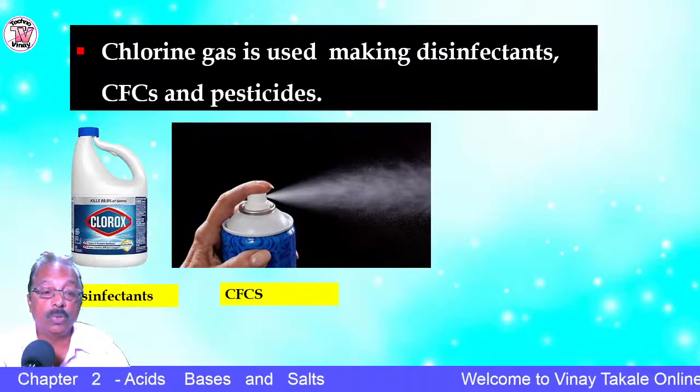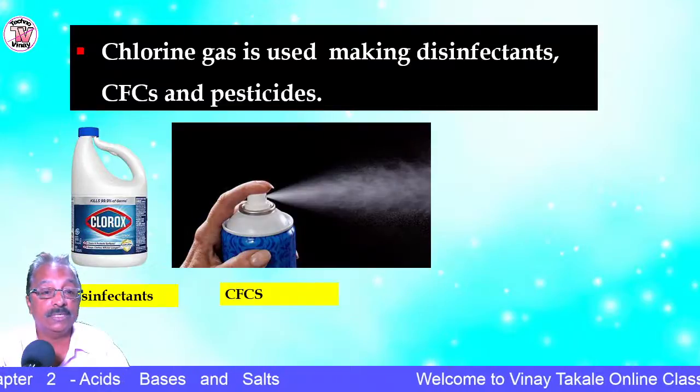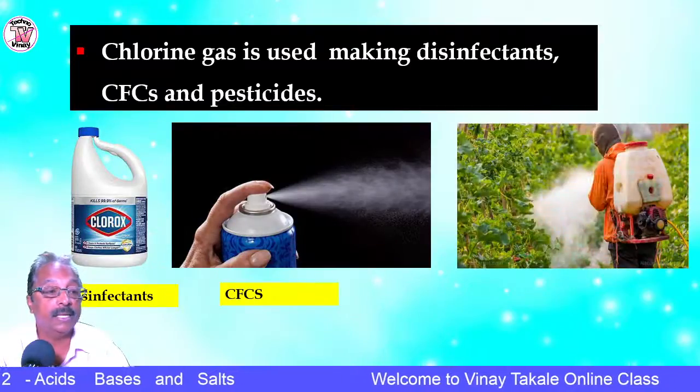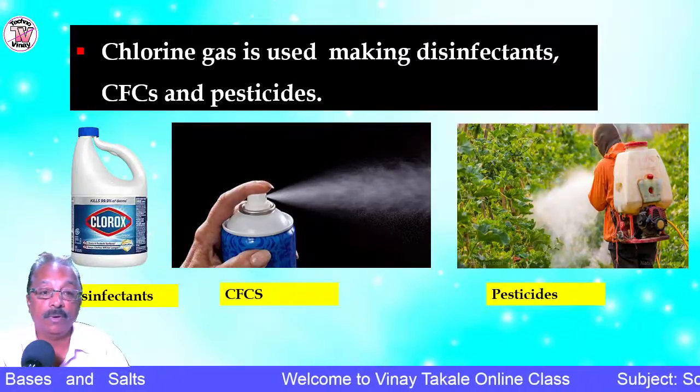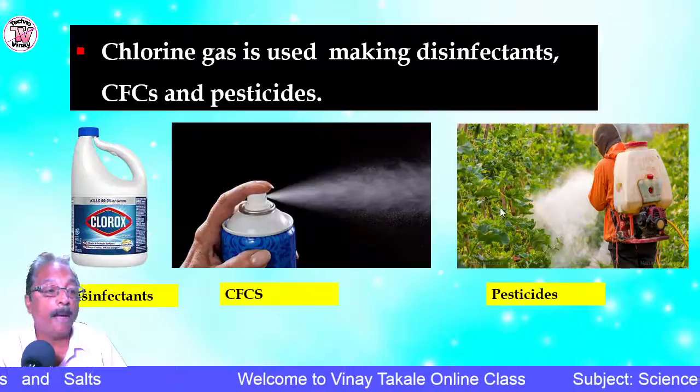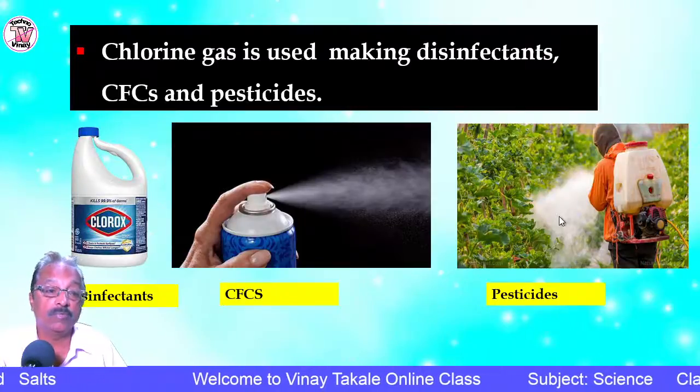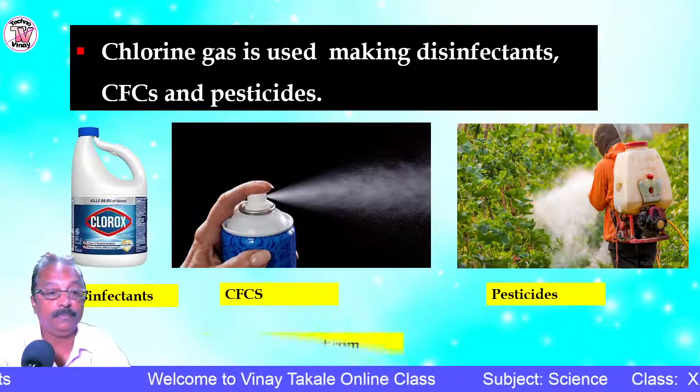So chlorine gas is used in these CFCs. And another, it is used to make pesticides. Different types of pesticides. So that is the use of this chlorine gas.